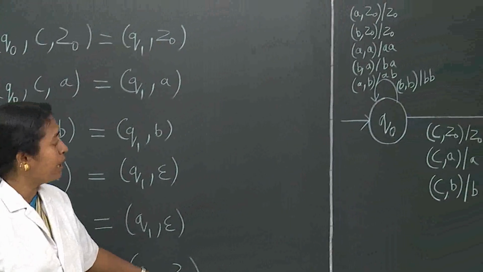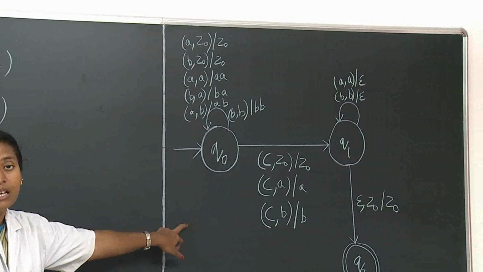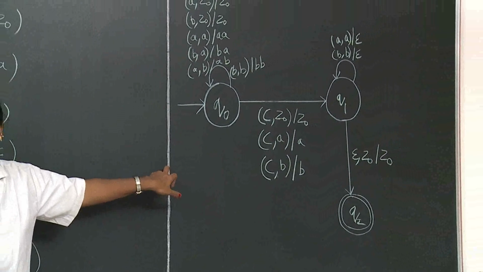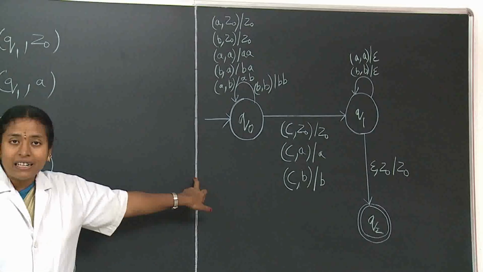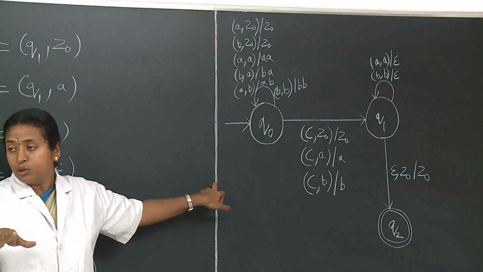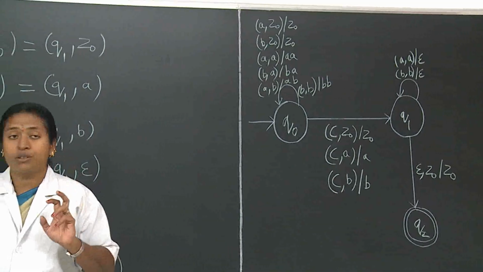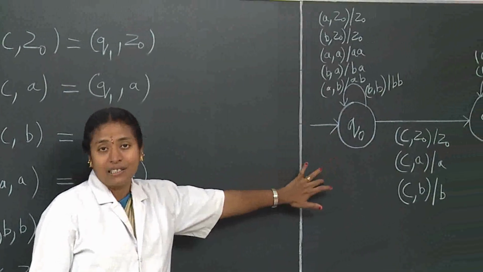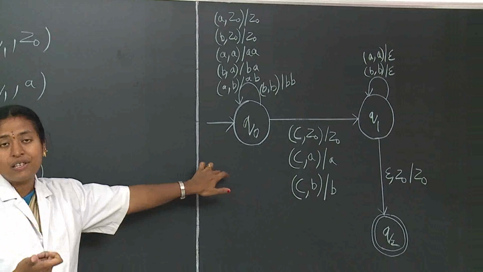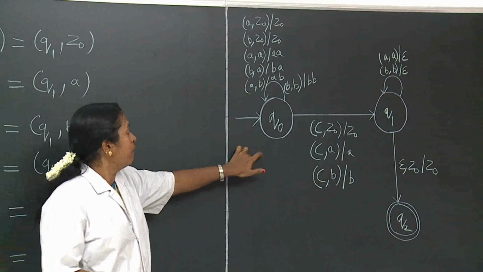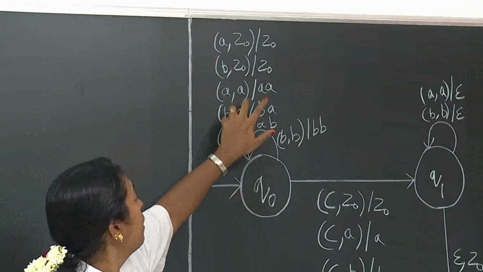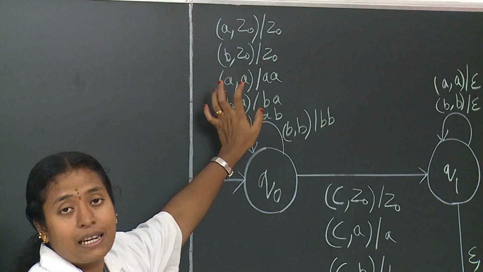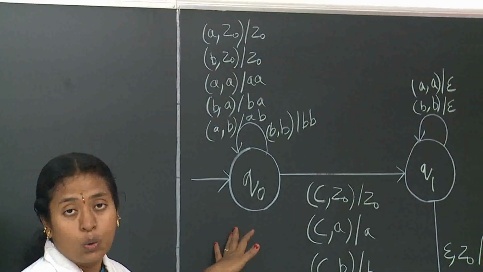The corresponding transition diagram is this. All the transitions and the transition diagram are general ones for a palindrome. We didn't take any particular string. So this is the general procedure of transitions, and the general transition diagram, for checking whether a given string is a palindrome or not. Here in Q0, we take input A or B and push it onto the stack. It will remain in the state Q0 itself.